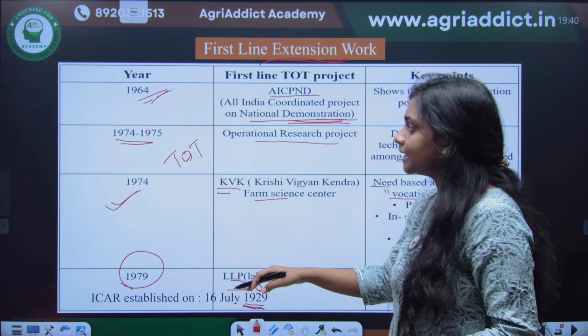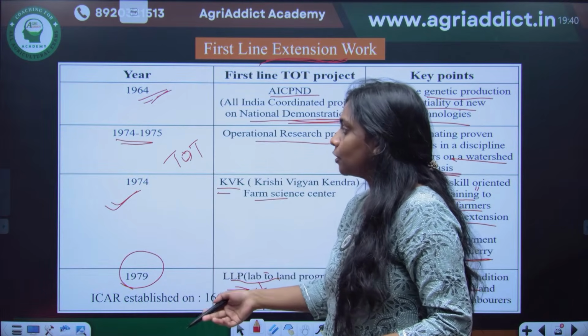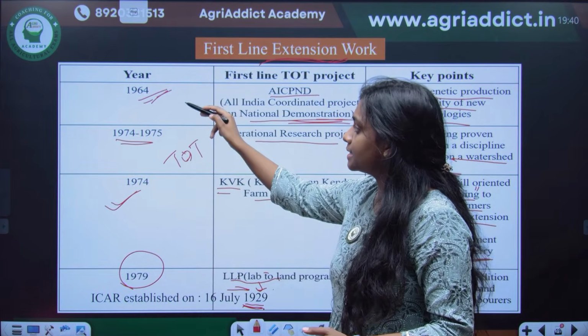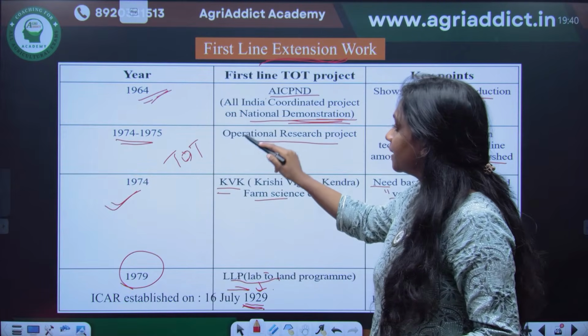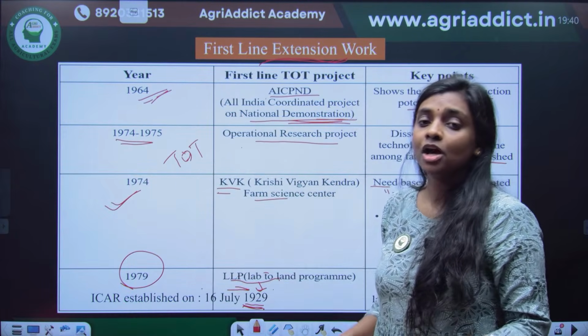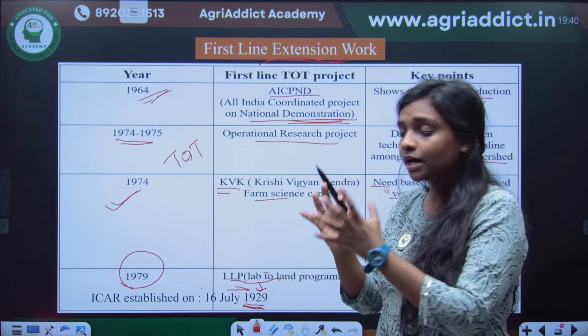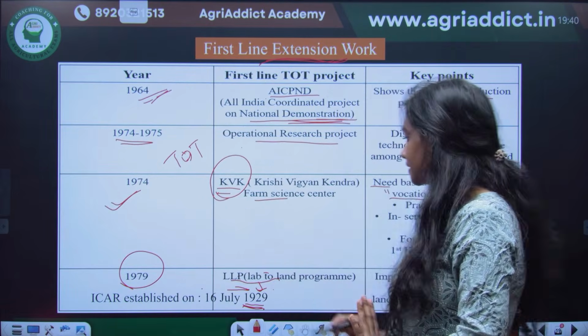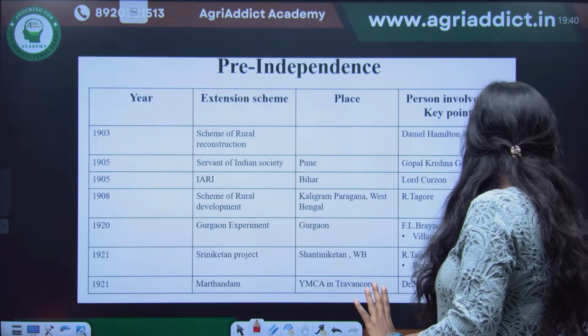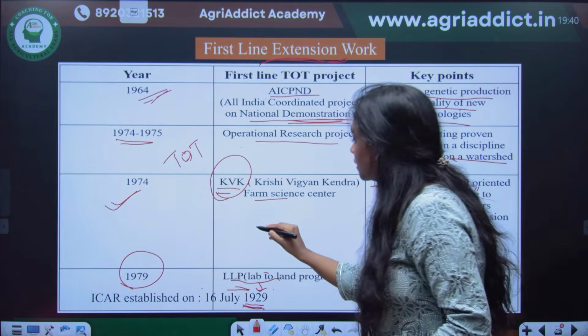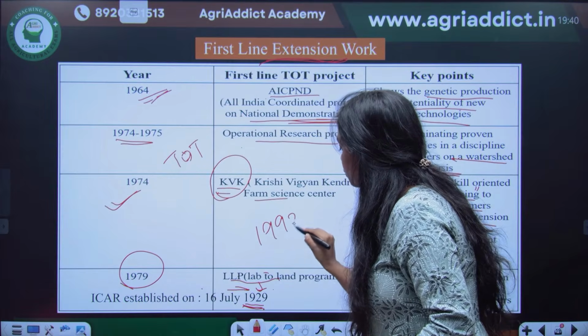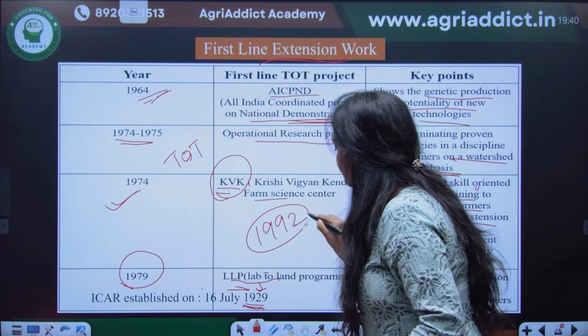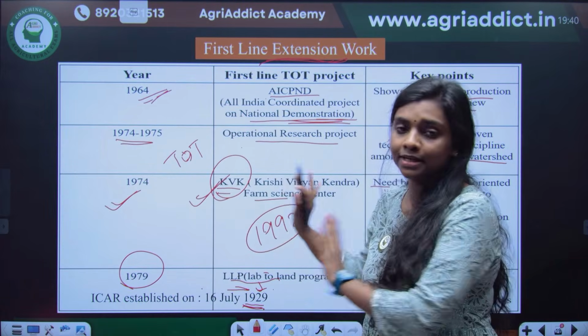What happened later, after 1979, is they combined these 3 programs: AICP-ND, ORP and LLP were later converged, or combined, into KVK. So currently only KVK is existing. KVK was merged in 1992. Okay, in 1992. So as of now, only KVK is existing.